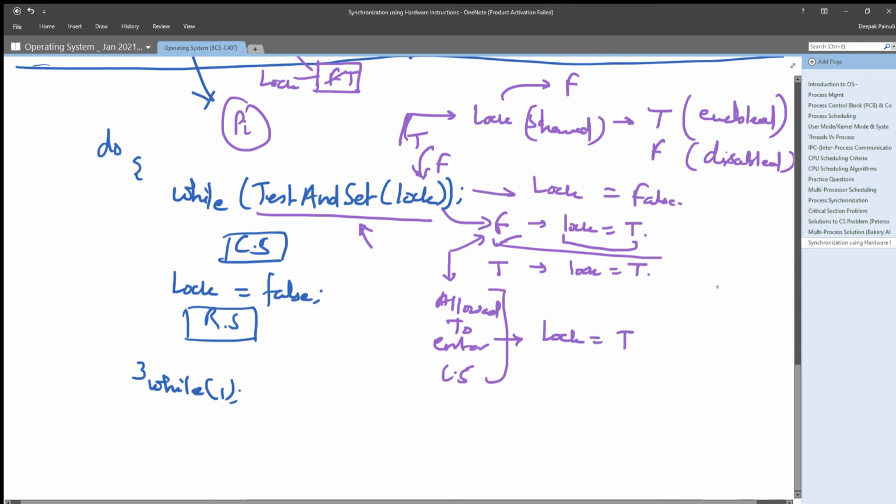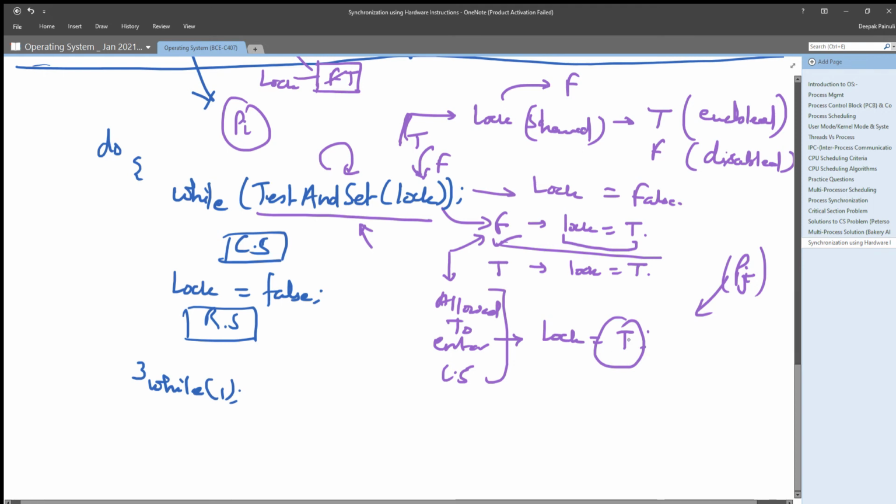That means if any process pj wants to enter the critical section, it will check the value of lock and use test and set with true for the lock value, and it will get the true value. And if the true value is returned by test and set, what it means is this process pj will be spin locked here until it finds the lock value false.